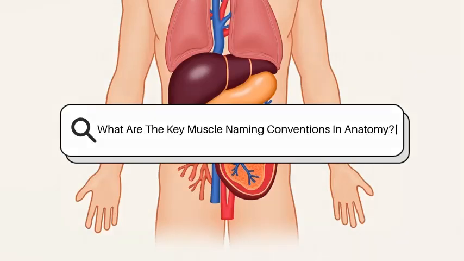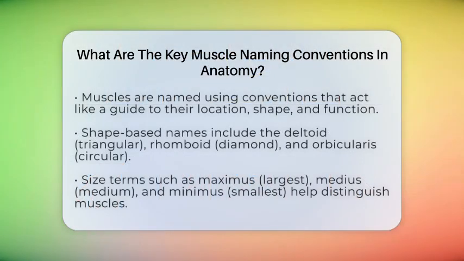What are the key muscle naming conventions in anatomy? Imagine trying to find your favorite muscle in a crowded room without any clues. That's where muscle naming conventions come in. They act like a map, guiding us through the muscular system. These rules help us understand where a muscle is, what it looks like, and what it does.